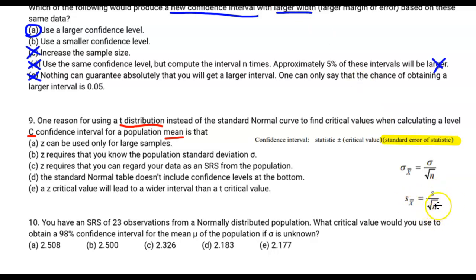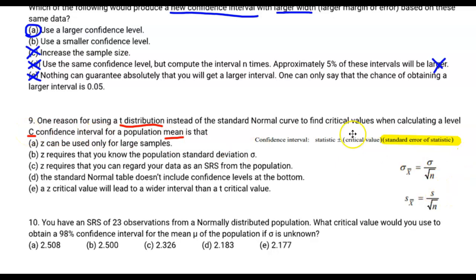Now, the good thing about using this formula is that you actually have the sample standard deviation just by calculating some sample statistics. However, the bad thing about this is that the sample standard deviation is a little bit crazier than the population standard deviation. Sometimes it's going to be big, sometimes it's going to be small. So the problem is that we can't rely on a z critical value to correctly encapsulate the confidence interval. So what we do is we use a t critical value. That t distribution is going to enable us to get that 95% or 99% or whatever percent confidence interval accurately.